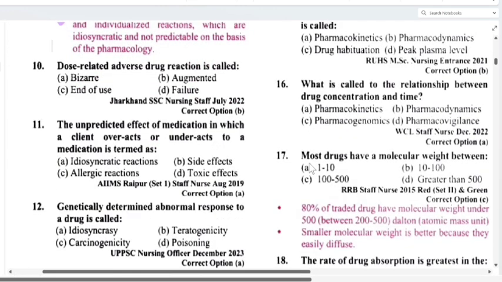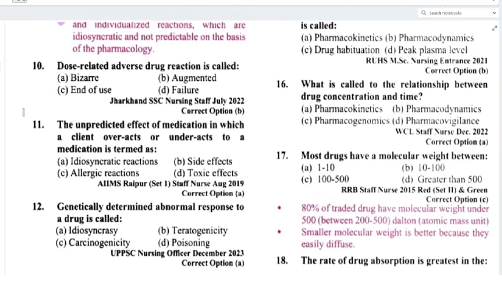Now, a dose related adverse drug reaction is called bizarre, augmented, end of use, or failure. That is augmented. We have already studied that type A is augmented, meaning predictable.